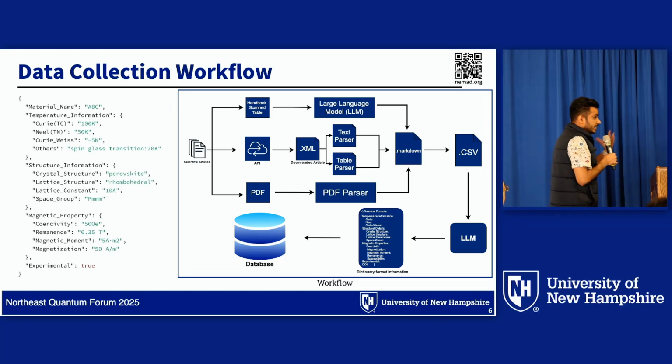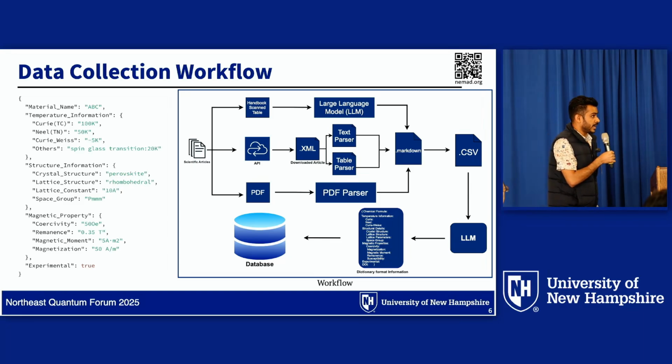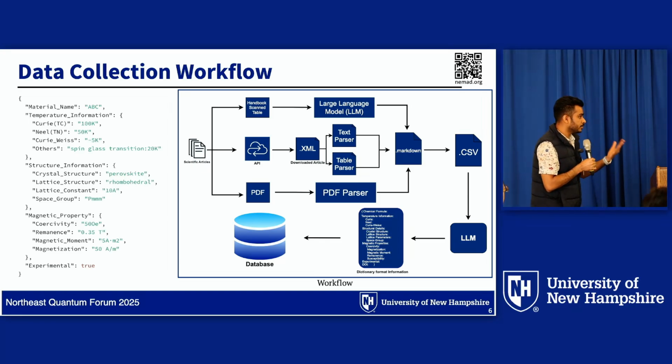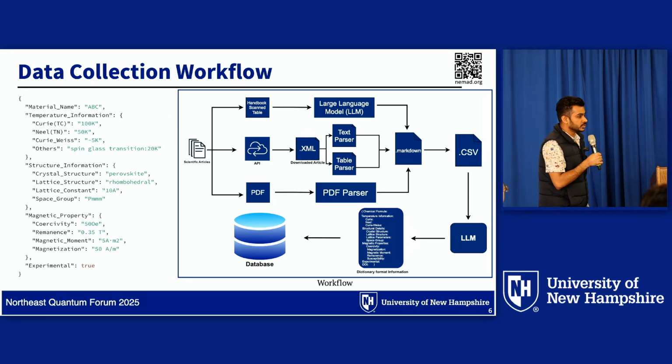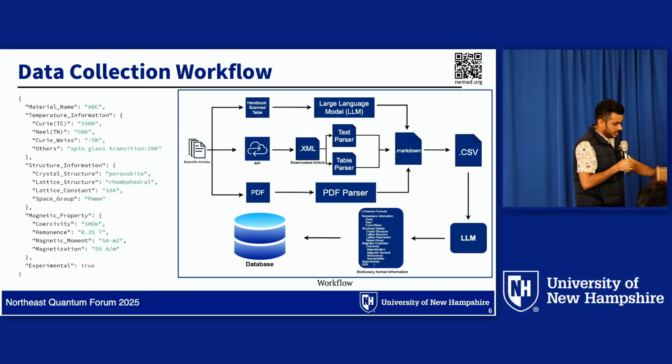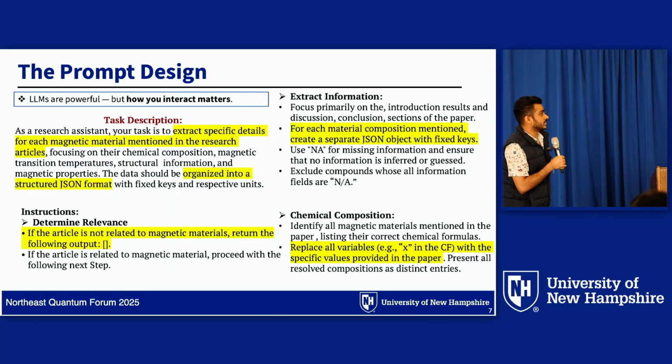And after getting all the documents in a clean text format, we pass this text to the large language model along with the prompt. This prompt tells the model what information we are looking for, and it gives us an output format like this, which we use to build a database. The main thing here is what kind of prompt we use to extract this kind of data.